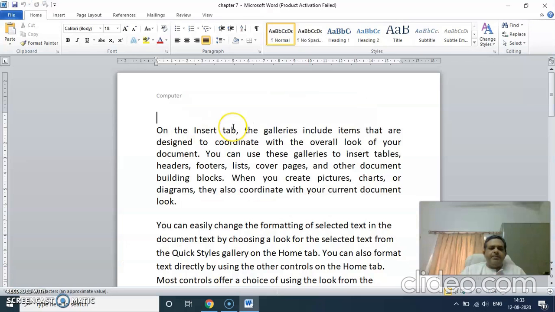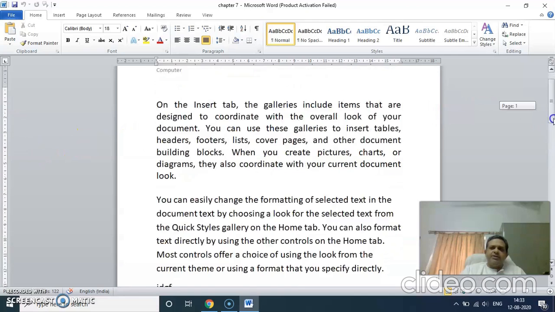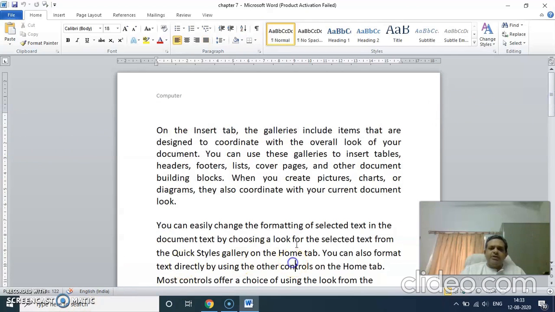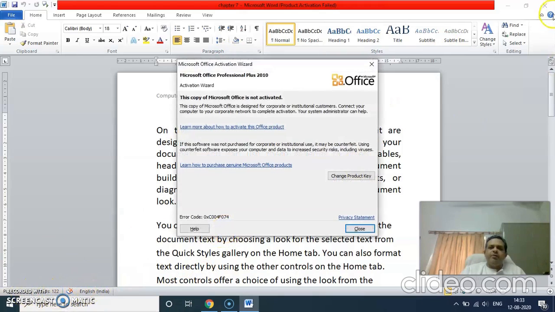Okay, let me open it again. Now some other parts. This is the menu bar, or nowadays it is known as tabs. This is the ribbon. The scroll bars are there. You are seeing on the right, this is the vertical scroll bar, and there the horizontal scroll bar is there if the document is wide enough. These are the rulers. So these are the various parts of a window. This is the status bar that shows you the number of words, page number, etc. on the document, and various other information.